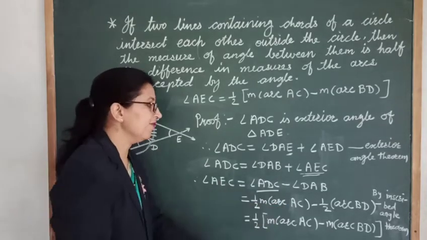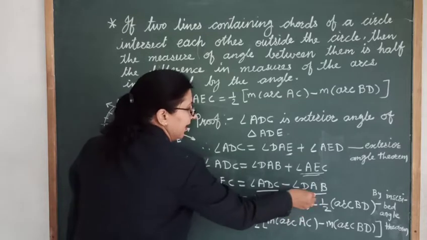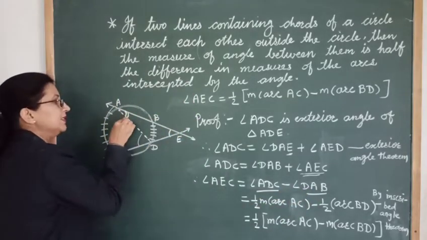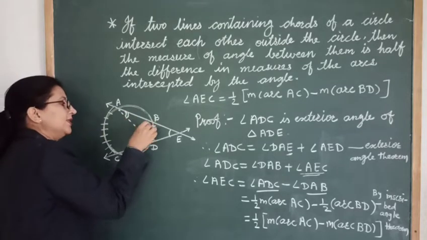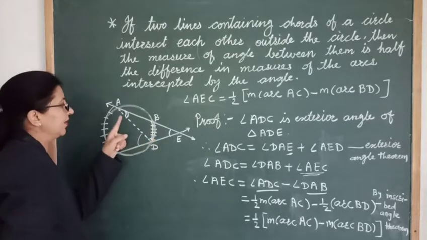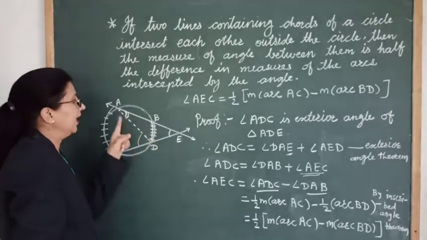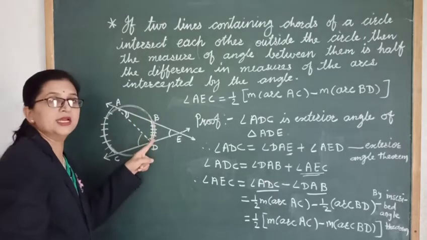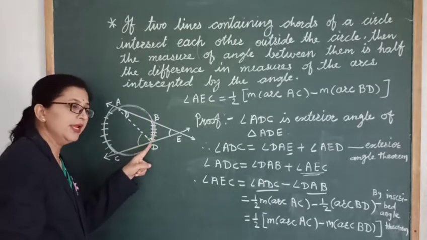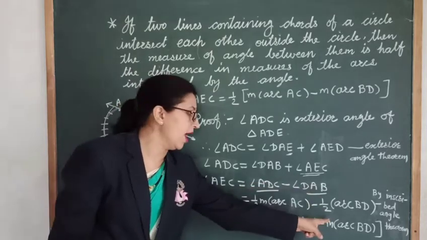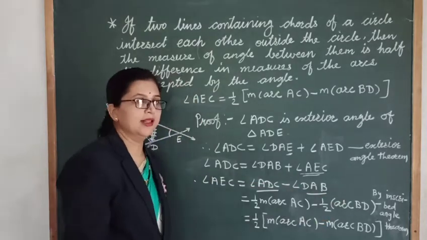Okay, in the same way, angle DAB, it means this angle. This angle intercepts the arc BD. Okay, so here the measure of this angle DAB is half of the measure of arc BD. Okay, so here we replace this angle by its intercepted arc by the inscribed angle theorem.